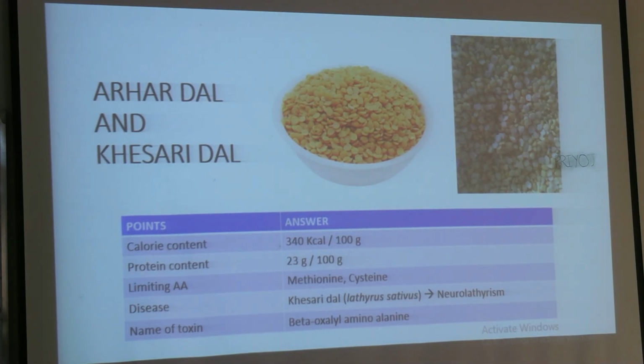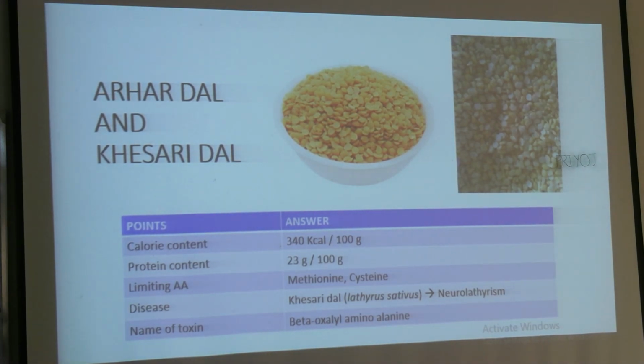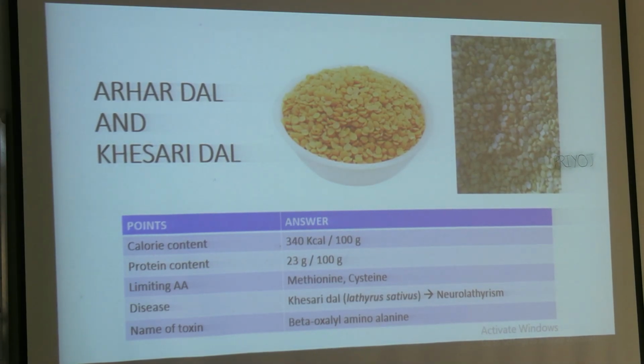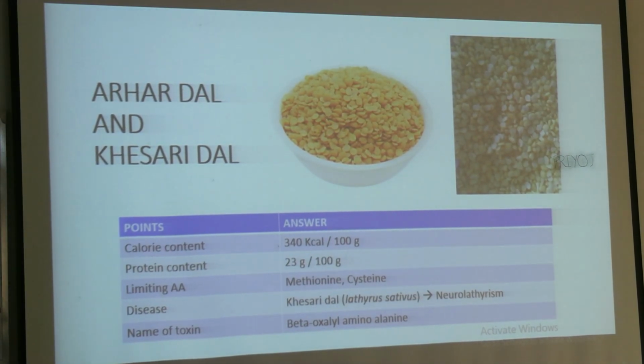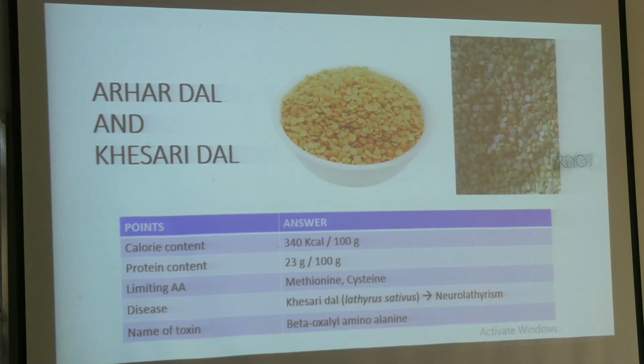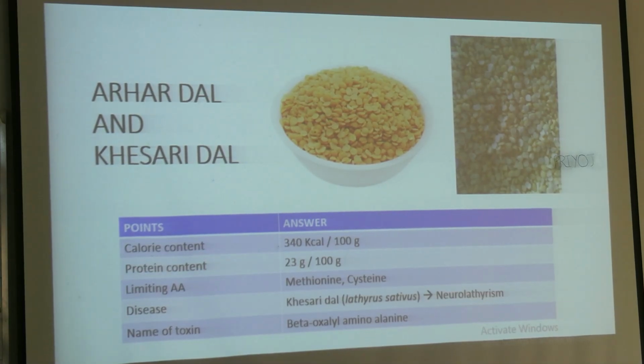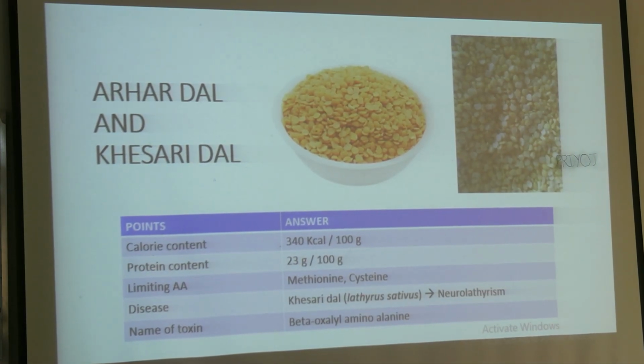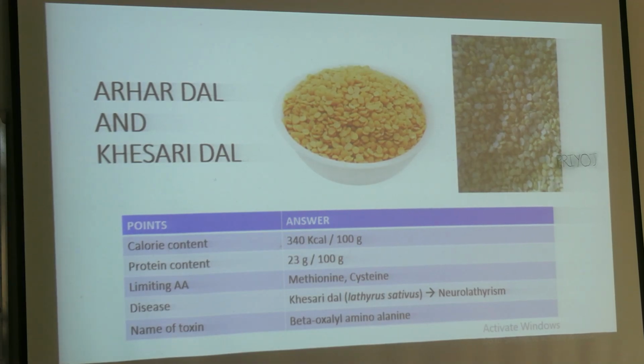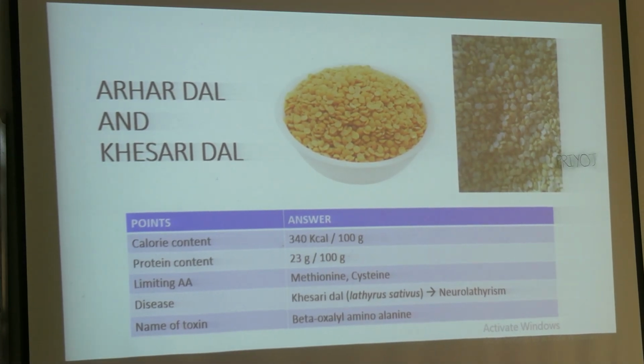Kesari is usually cultivated in the western part of India, Rajasthan, some parts of Haryana also. So neurolathyrism is very common there. Kesari is also very easy, it can grow almost without water. So they cultivate this.